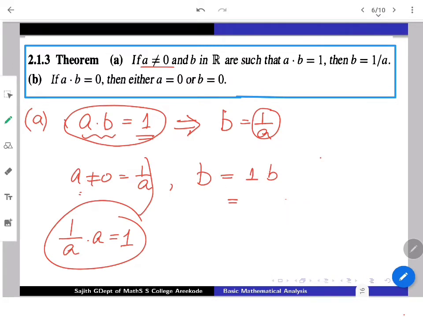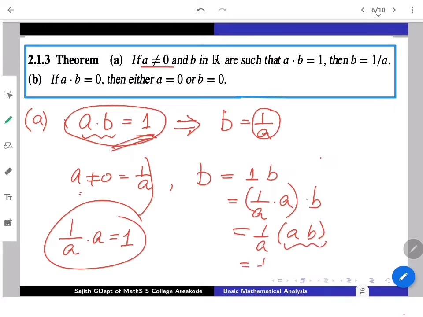So B is 1 into B, and that 1 I replace by 1 by A into A. Associativity I can use now. This fellow, 1 by A into (AB), will come out. But what is AB? AB is assumed to be 1. Just use that: 1 by A times 1. Naturally, that should be 1 by A only. So altogether, B must be the same as 1 by A. We have proved it. That is the first part.